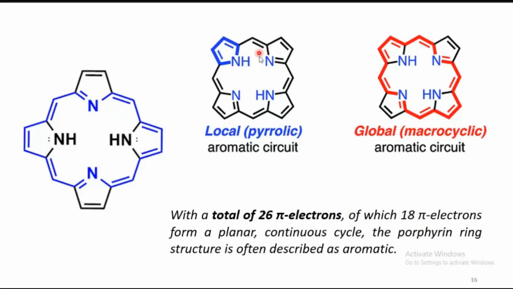Locally, if we consider local aromaticity, we can discuss only the pyrrole ring; it is aromatic. And globally, if you look at the molecule as a whole, the aromaticity can be explained by the extended conjugated system, which is constituted by the pyrrolic double bonds as well as the methane carbon double bonds also. So that's it. It is exhibiting an intense color.